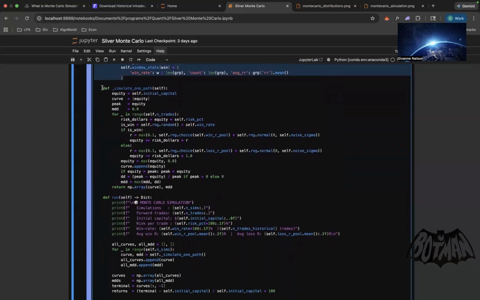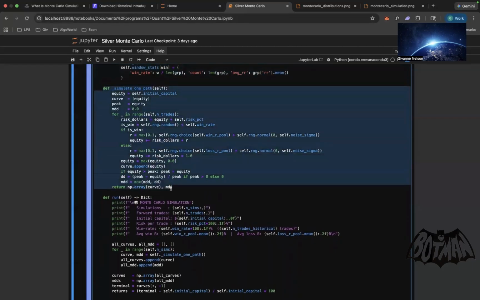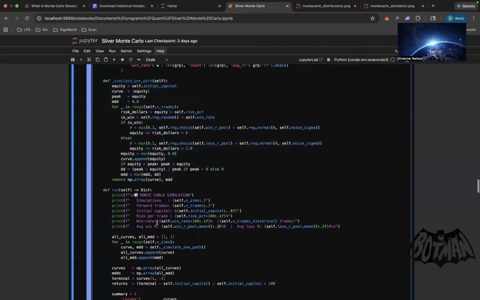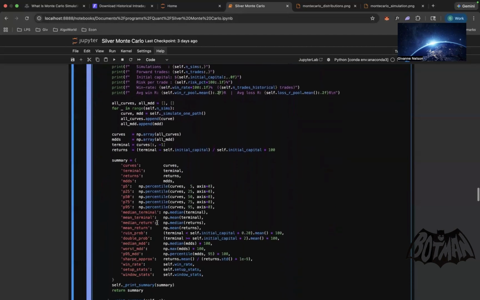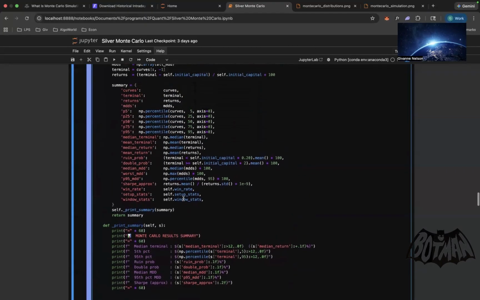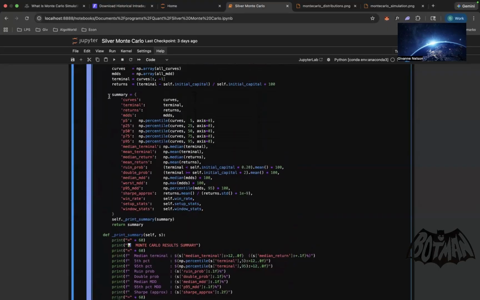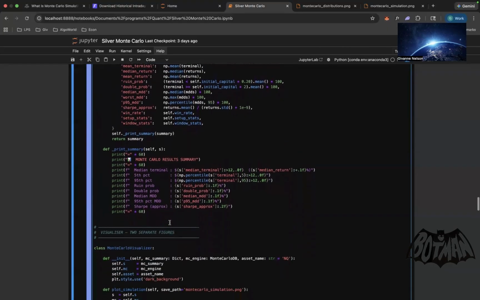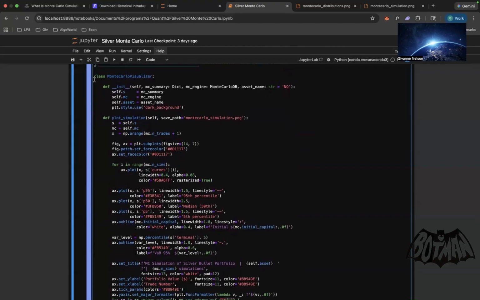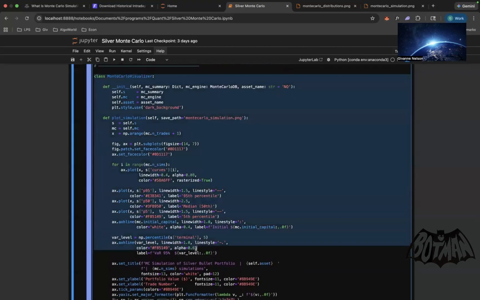And we're going to simulate the trades here so that we can get the end of range. You're going to see a lot of printouts of the data that we're getting in. A lot of these are just printouts. When we go to the chart, this is a lot of the chart work that we're going to see, because these are the important values that help us determine how profitable the strategy is. And again, you're going to get this code, so don't worry about it too much. This is where we go back to the visualization I was talking about for the Monte Carlo simulation.